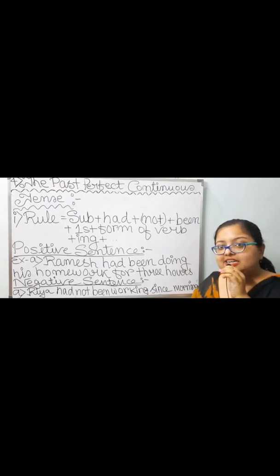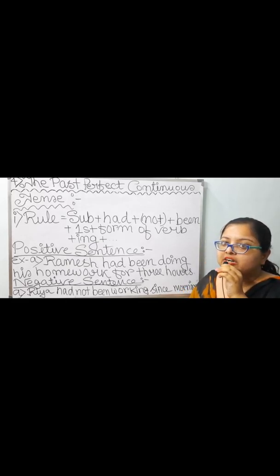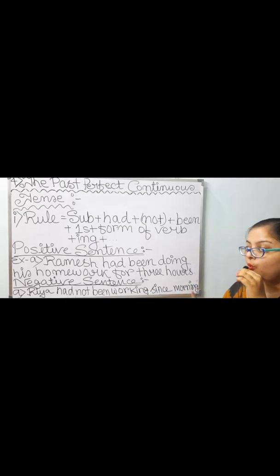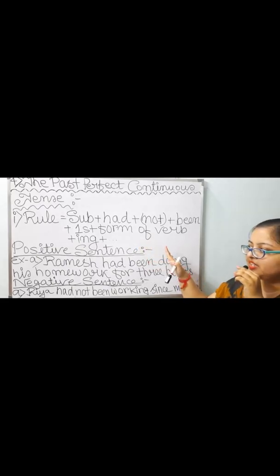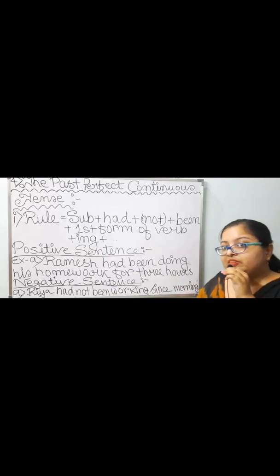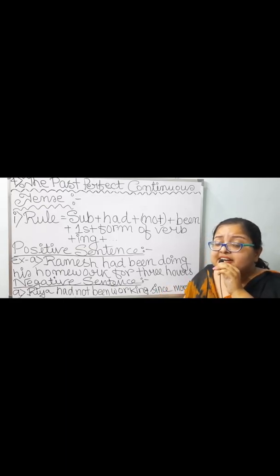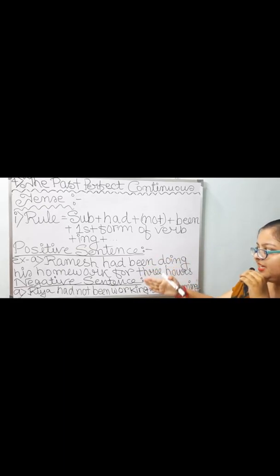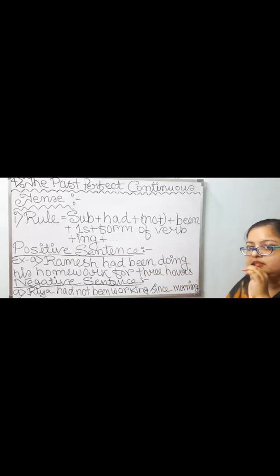I have taken the first form of verb do. Do, did, done. I have not taken the second and third forms. I have taken only the first form, that is do. Do plus ing, doing. Then in place of other words, his homework for 3 hours. So I have shown a span of time, an amount of time, a period of time. So, Ramesh had been doing his homework for 3 hours.